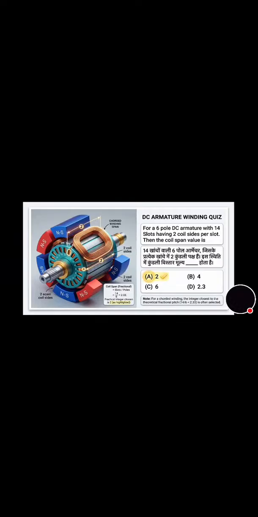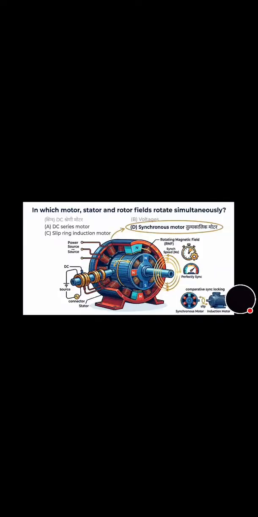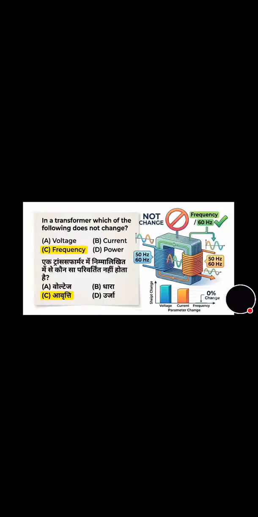You can see the solution also. Now move towards the next question that's on the screen. In which motor do stator and rotor fields rotate simultaneously? Its correct answer is option D, that is synchronous motor. Now move towards the next question that's on the screen. You can see, in a transformer, which of the following does not change? Voltage, current, frequency, or power? And correct answer is option C, that is frequency.